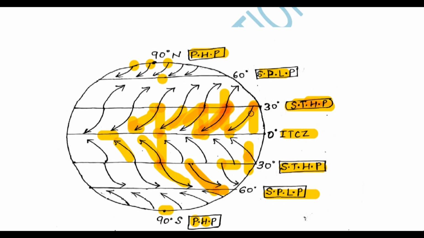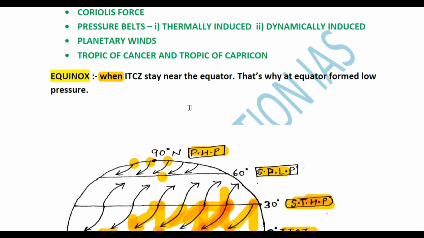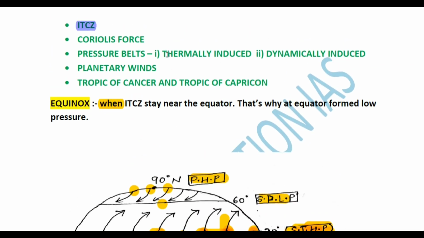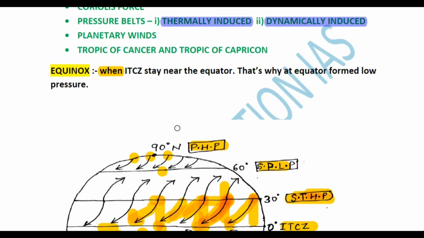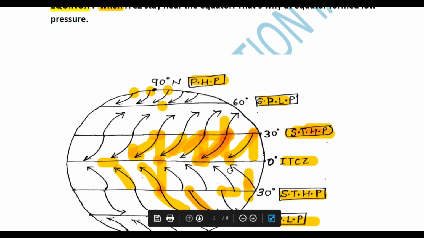Okay, so now let's talk about the Coriolis force. What is the Coriolis force? We have already covered thermally induced, dynamically induced, and ITCZ. What is ITCZ? Where the air converges, this area is called the ITCZ, the intertropical convergence zone, and it is found between the tropics. So it is found from 30 degree north to 30 degree south.